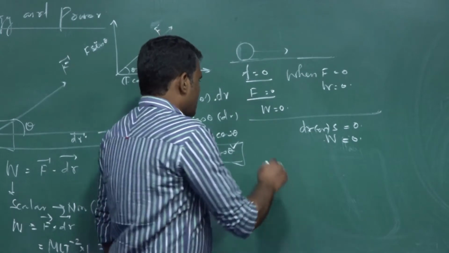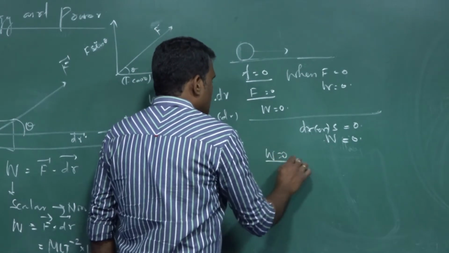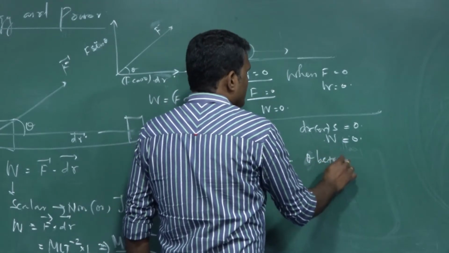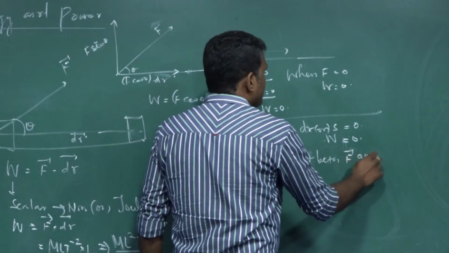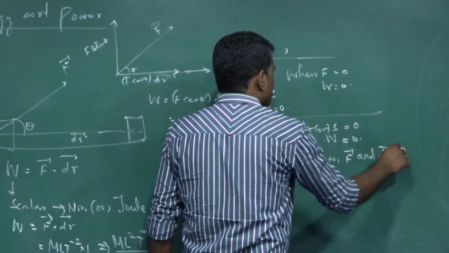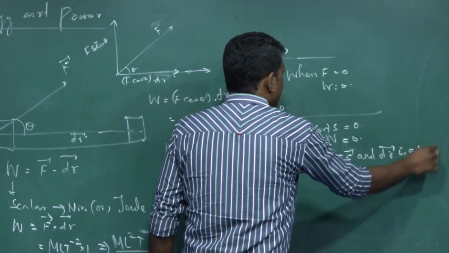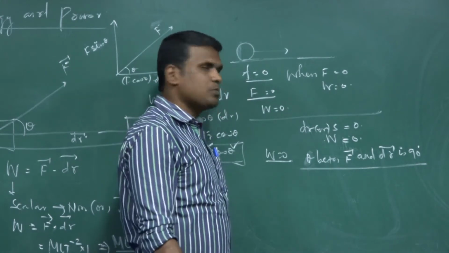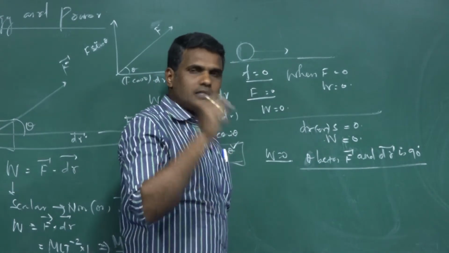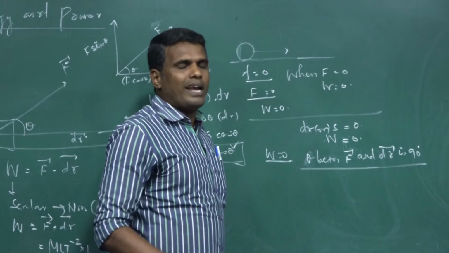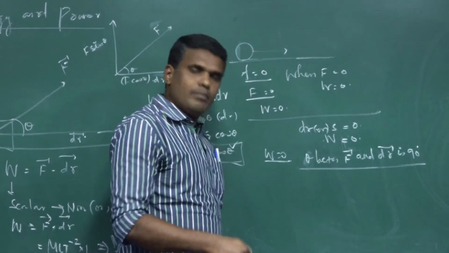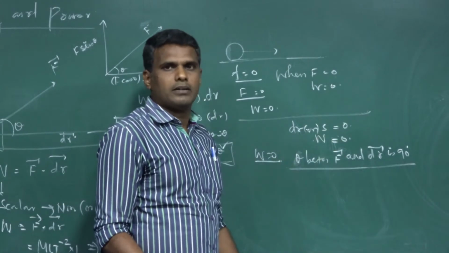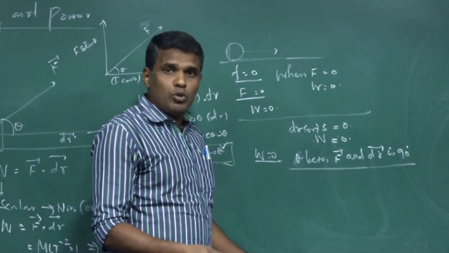Then, work done will be 0 when the angle theta between force and displacement is 90 degrees. When the angle theta is 90 degrees between the force and displacement, then also we can say work done is 0. For example, you are carrying a bucket full of water and you are walking on a pavement. Then, what is the amount of work done?